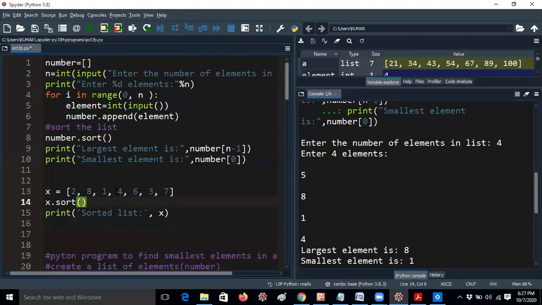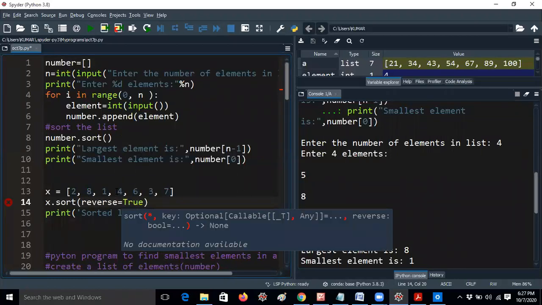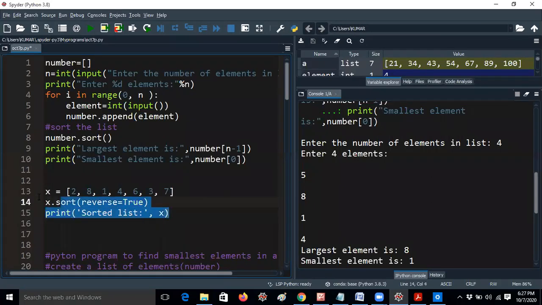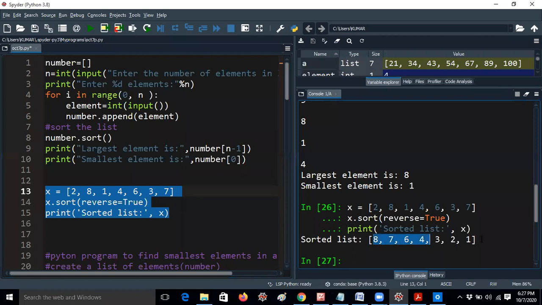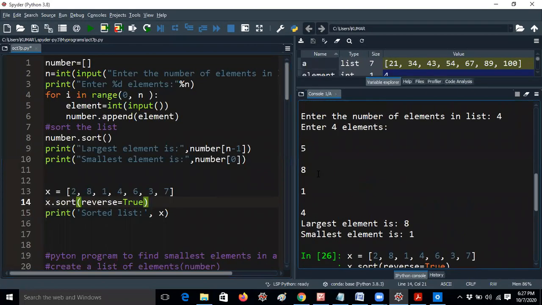Let me give reverse equal to true. So I'm getting the reverse order. That's all. That's not a major thing. Okay, so this is the way you should do it. So Priyanka, hope your doubt is clear. Thank you. Next.